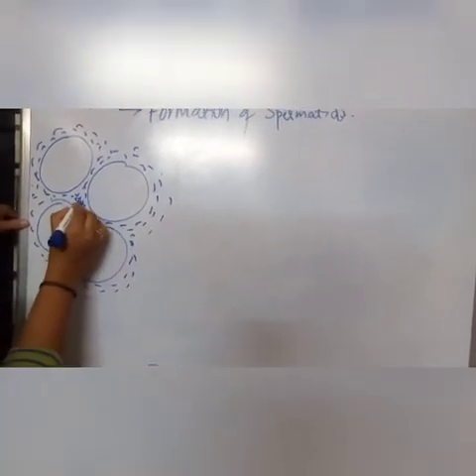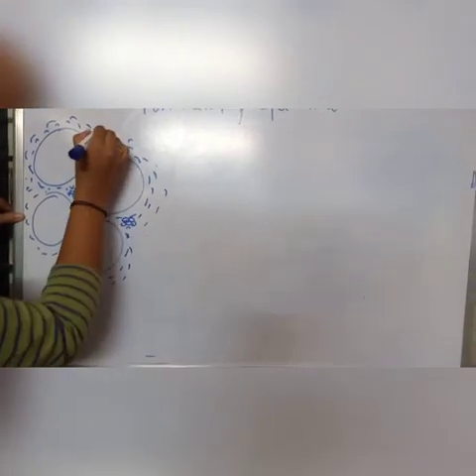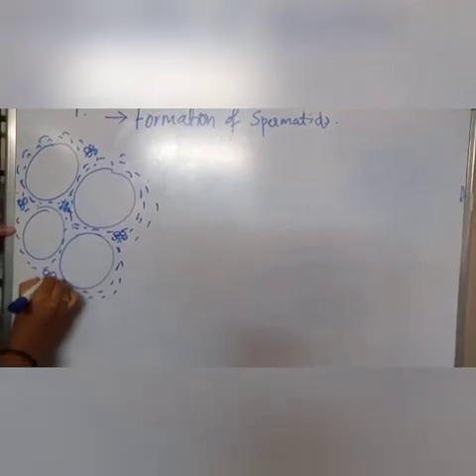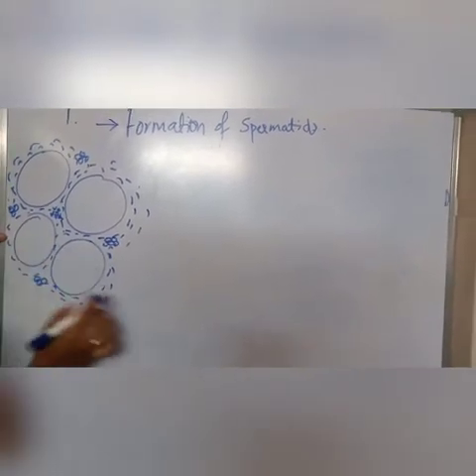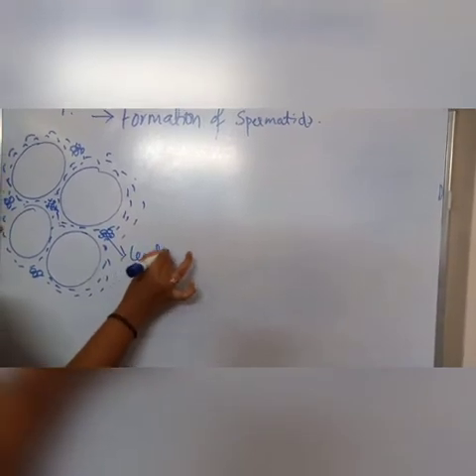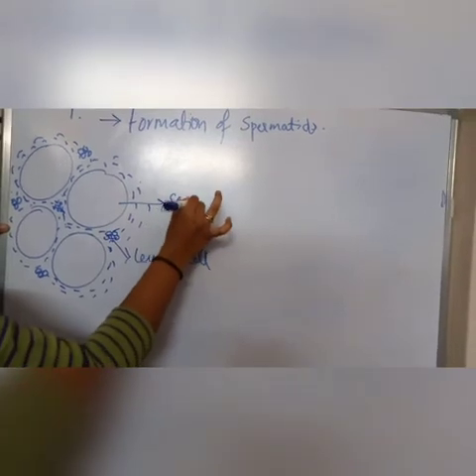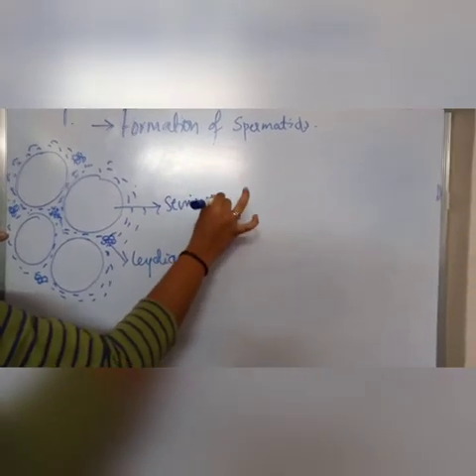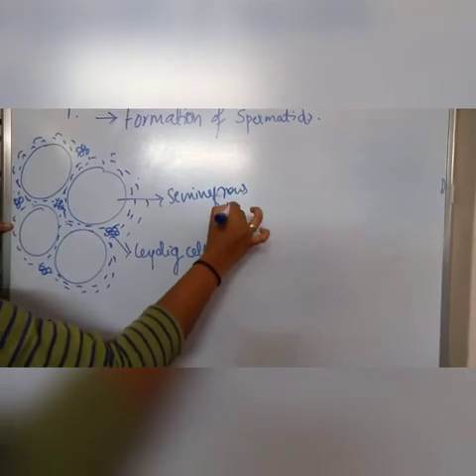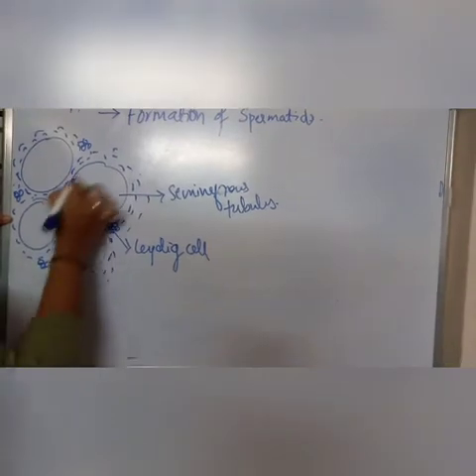There will be Leydig cells, which are present in the connective tissue in between the seminiferous tubules. These are the Leydig cells, and these will be the seminiferous tubules.